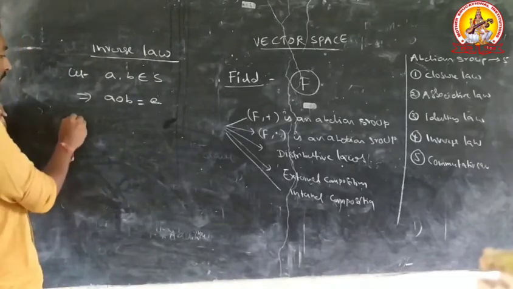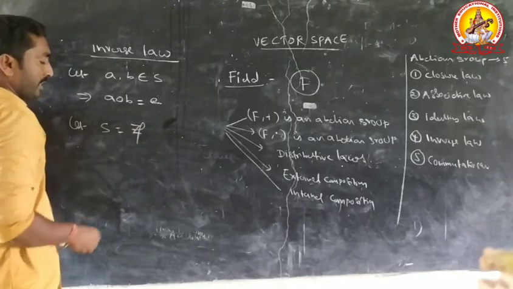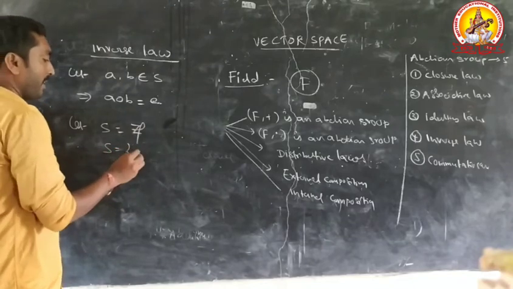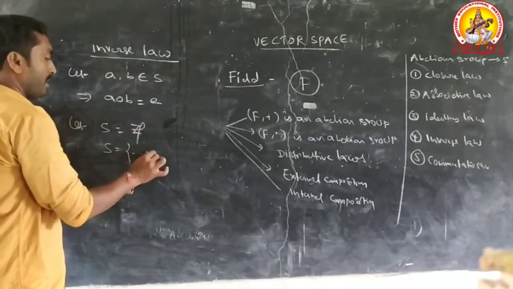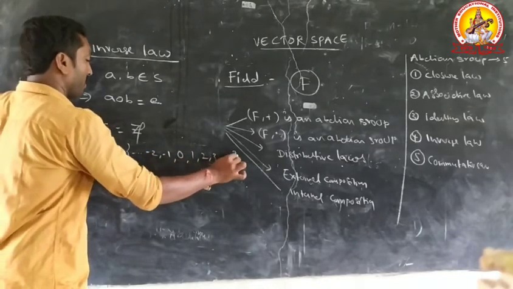For example, let S equal the integer set Z, S equal to minus 2, minus 1, 0, 1, 2, 3, and so on.